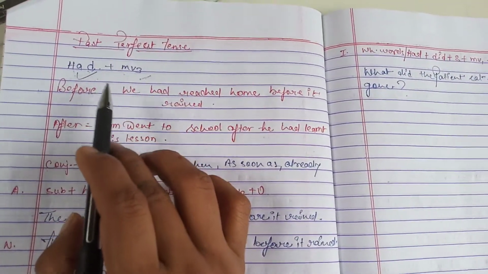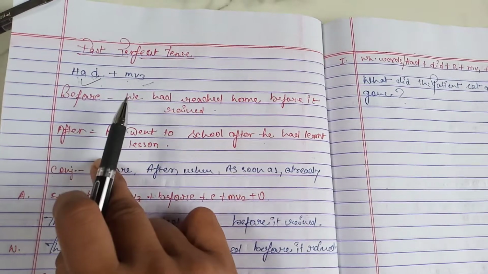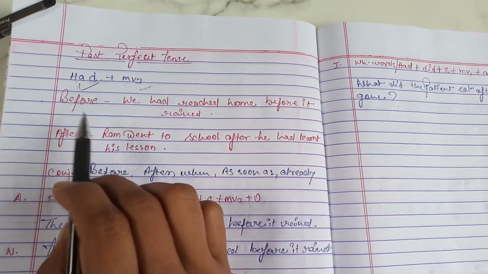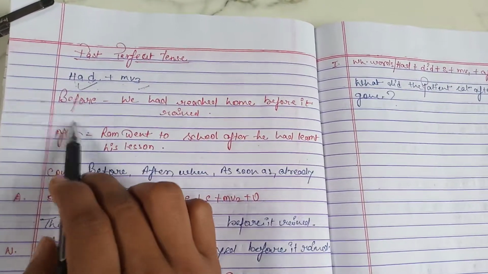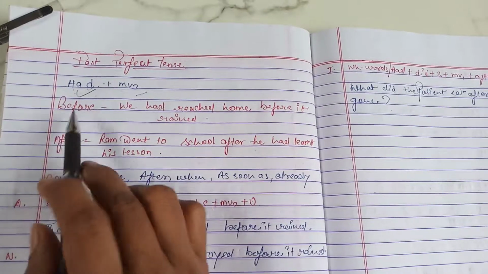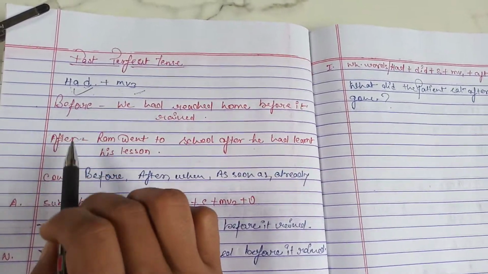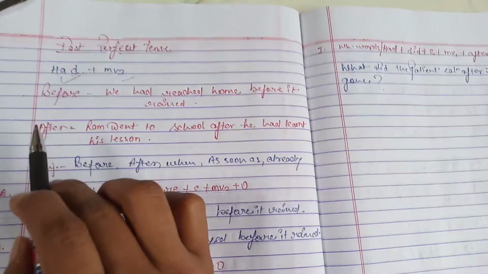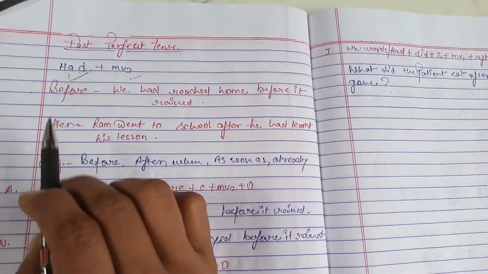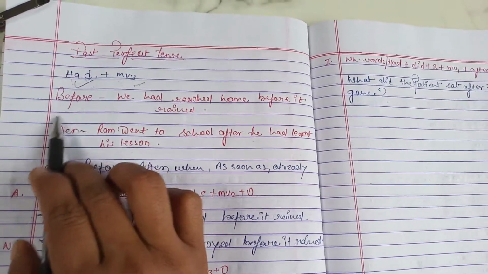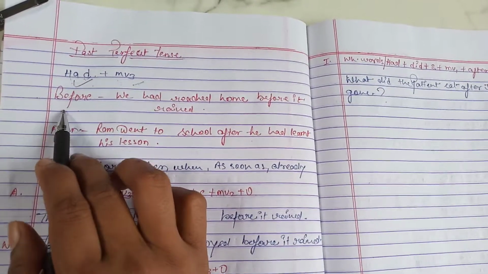And guys, there are two types of sentences. Means we can see the conjunctions in the sentences, before and after. There are two conjunctions, before and after. If they are also in the sentences, at that time we can recognize that this is the past perfect tense. Okay, so how do we see that the conjunction is in the past tense in the sentence?